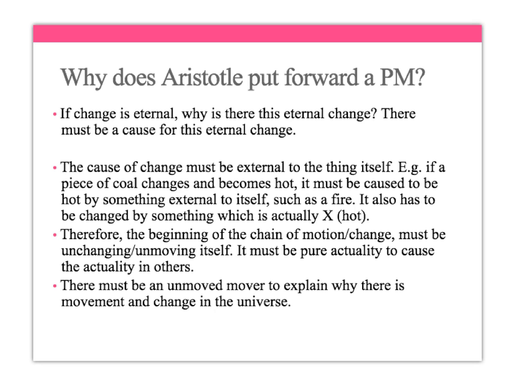So if we get this idea that everything is moved by something else and it's external to it, then we're going to end up with this infinite chain of motion. And Aristotle says that wouldn't really be an explanation as to how this infinite chain of motion came about, what causes this motion. And he therefore argues that there must be an external agent, something which is pure actuality that causes this motion.